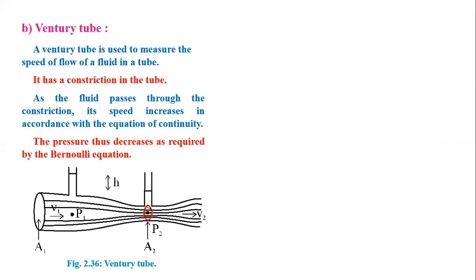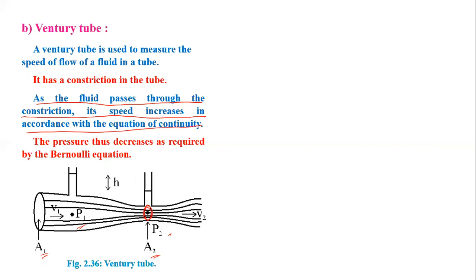You can see here the areas A1, A2, and the points P1, P2. The pressure decreases here. As the fluid passes through the constriction, its speed increases in accordance with the equation of continuity.